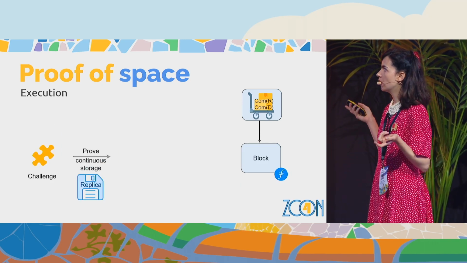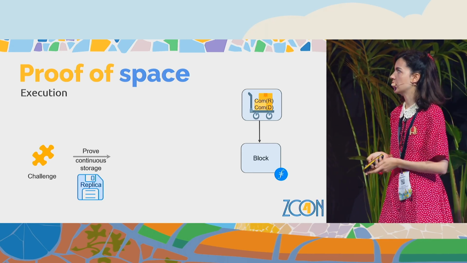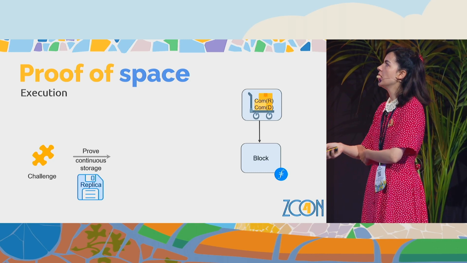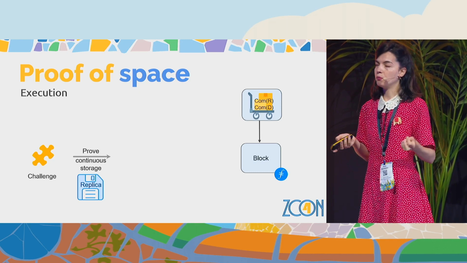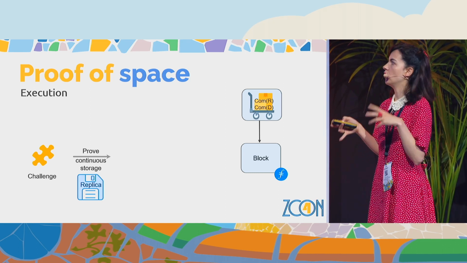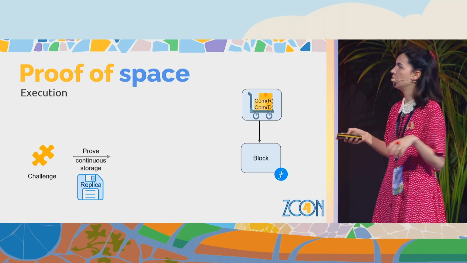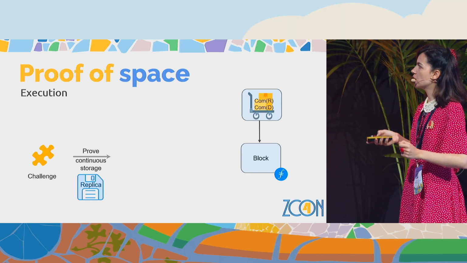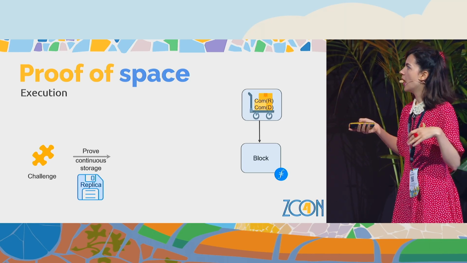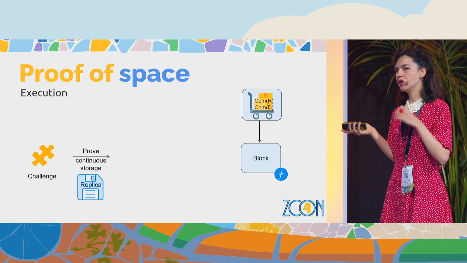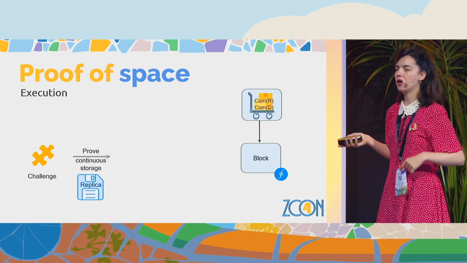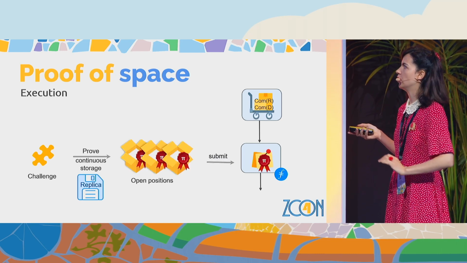Let's now go to the execution phase, which is a repeated audit phase, where we need to make sure that the storage providers still have their data, or their claimed disk space, assigned to the network. So we need to challenge random positions on this vector of the replica and make sure they are able to answer in a short time, so that if they deleted something, they don't have to go back to the initial data and redo all the encoding in order to answer.